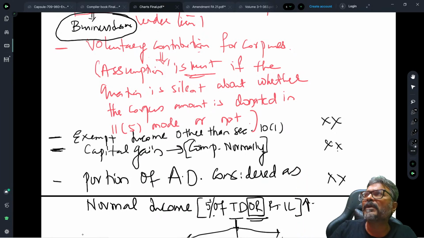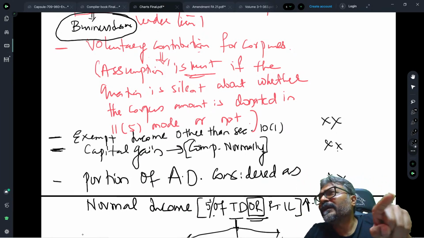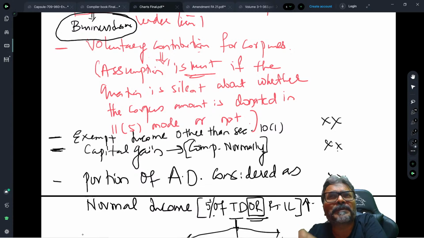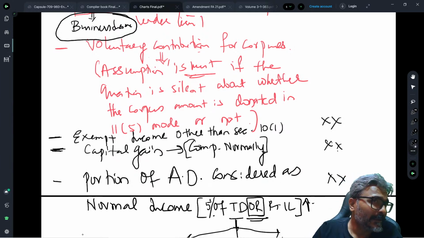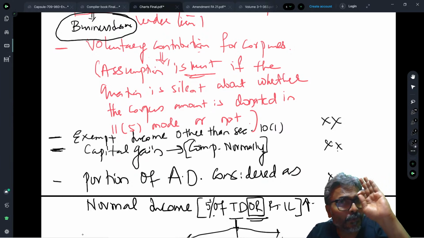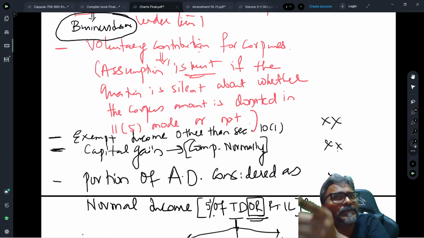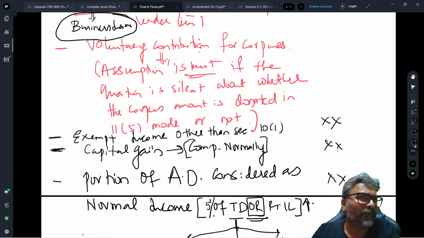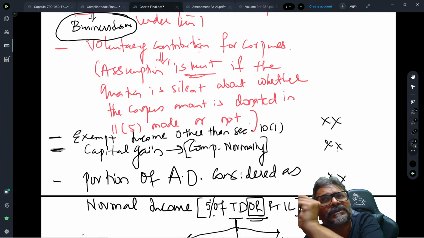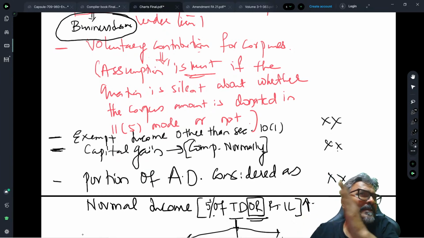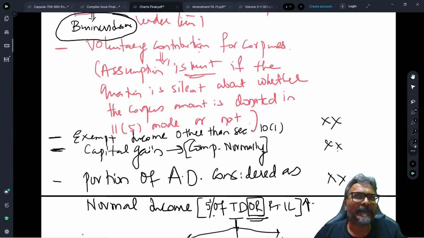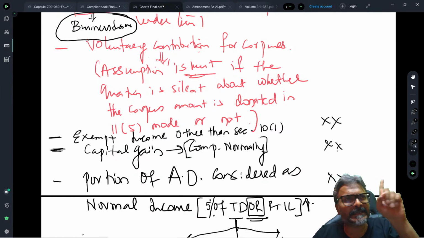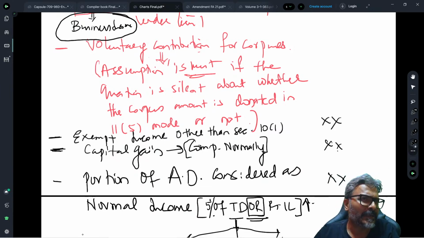those amounts will be eligible for exemption only if they are applied towards charitable or religious purposes in India. Again, I am repeating this point. If there is exempt income other than the exemption of 10(1), then that exempt income will be eligible for exemption only if applied towards charitable or religious purposes in India. Which means the exemption of section 11 overrides the exemption of section 10 for all the cases except one. And what is that one exception? The 10(1) exemption.